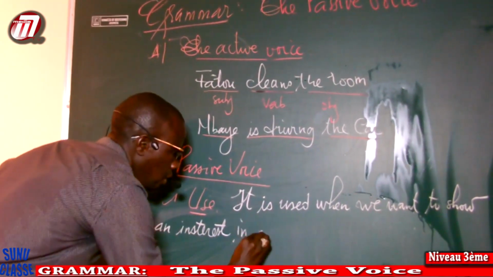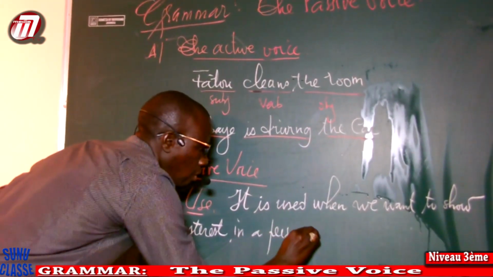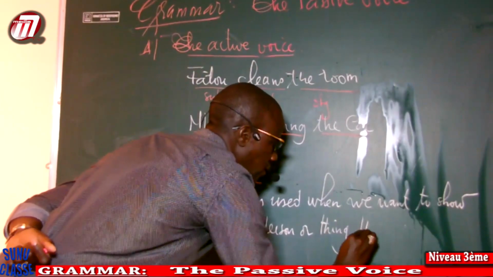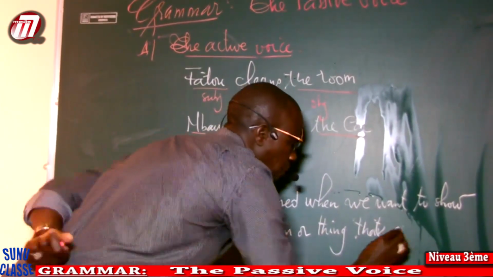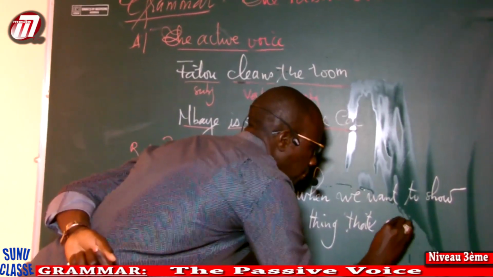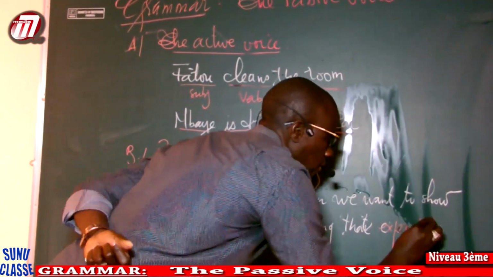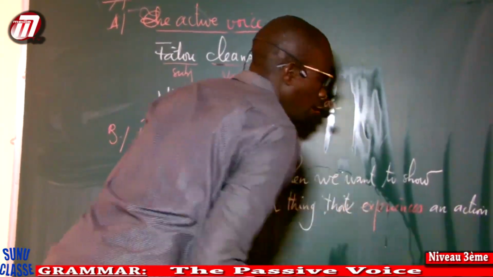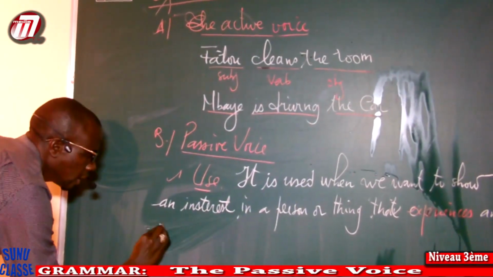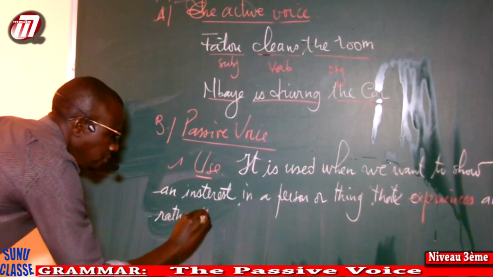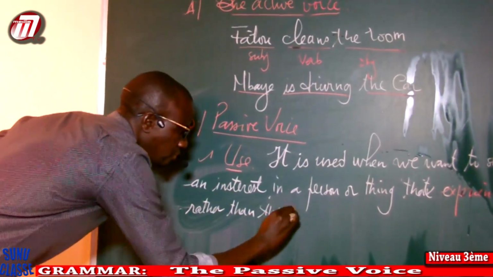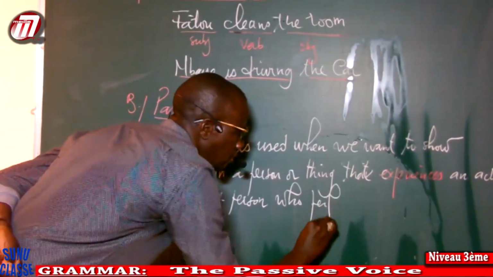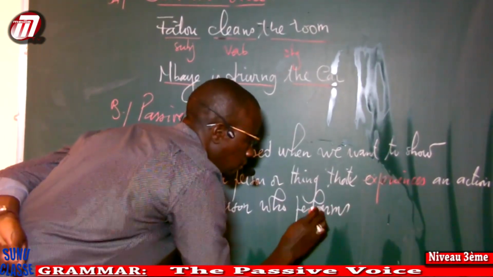in a person or thing that experiences an action, rather than the person who performs the action.